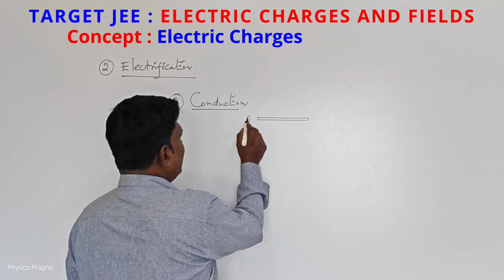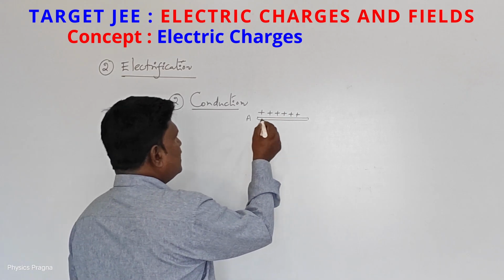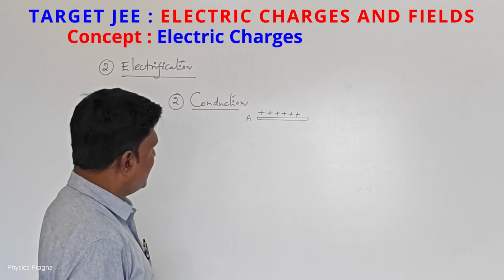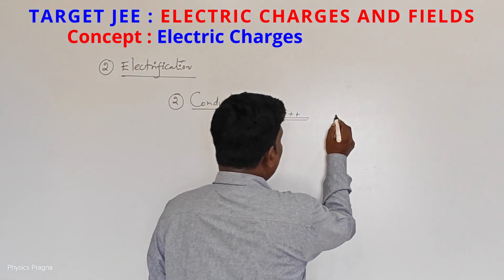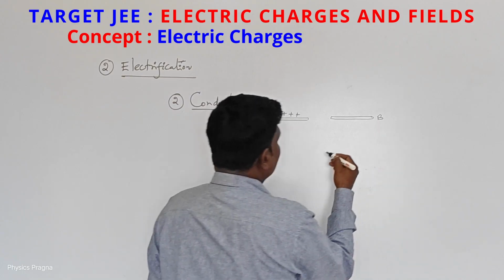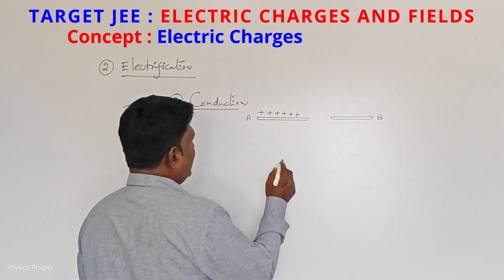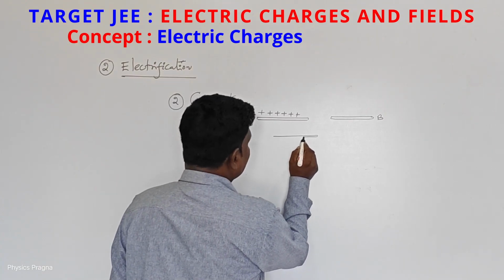This is body A. It is a positively charged body. So, 6 positive charges are there. And this body B does not have any charges. Now, what we did, we made a contact.